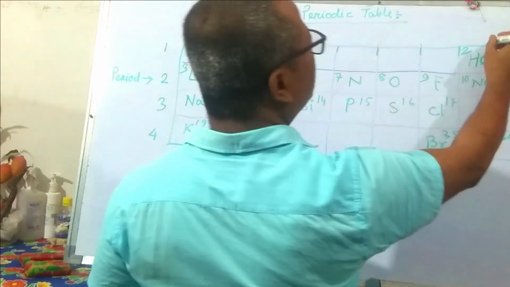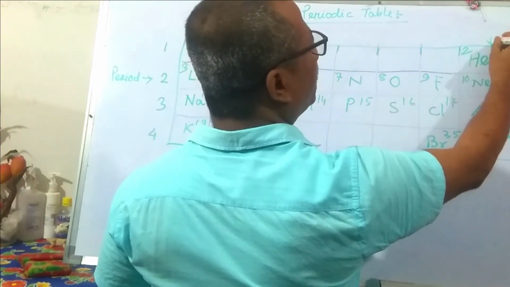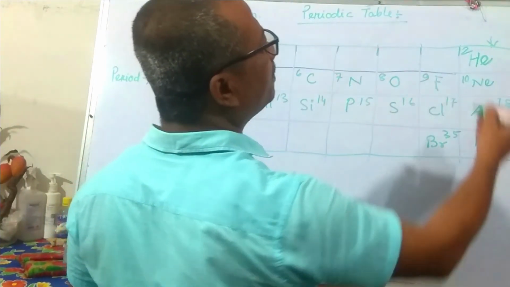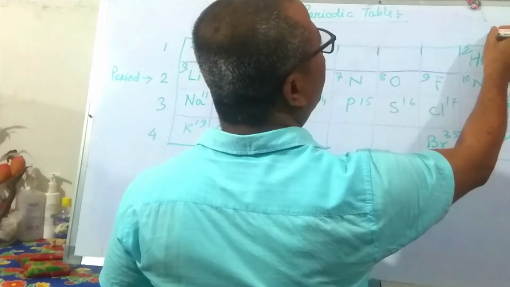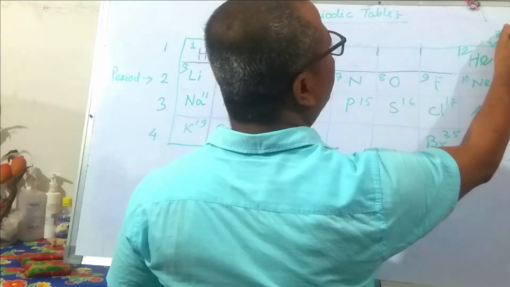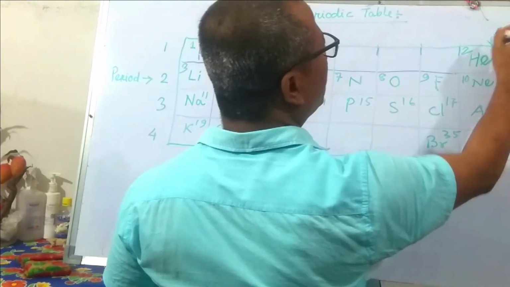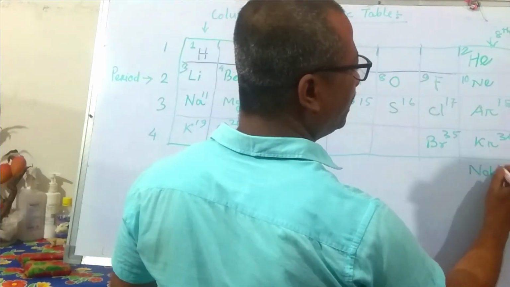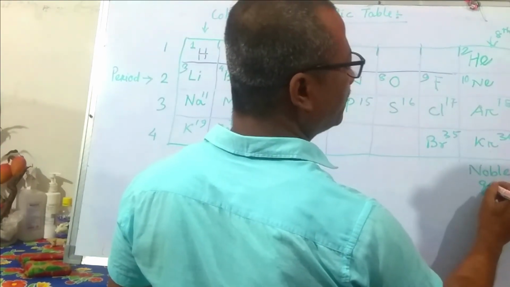These columns: helium, neon, argon, krypton, xenon, radon, this is the 8th column. This is known as noble gas. N-O-B-L-E, noble gas.